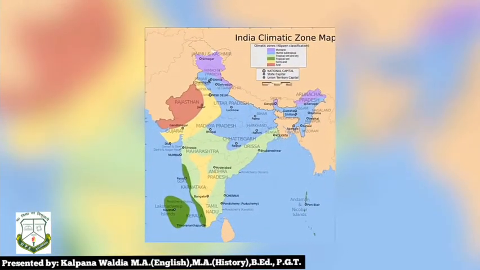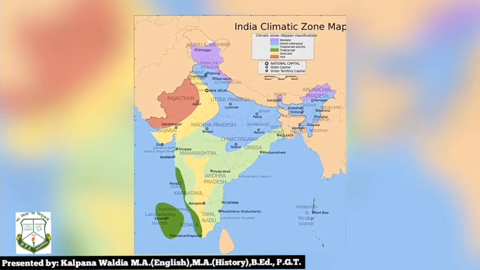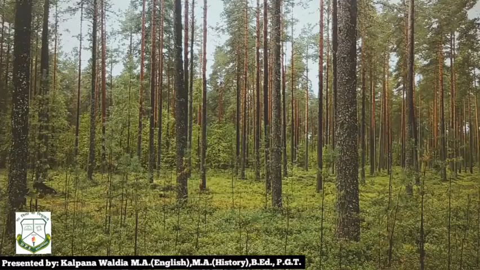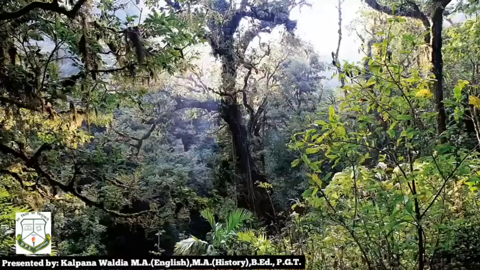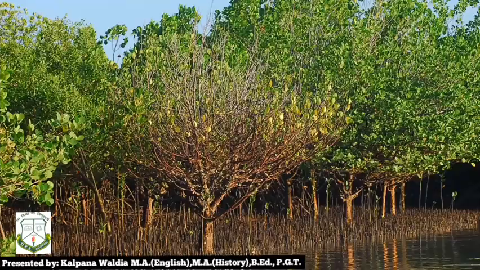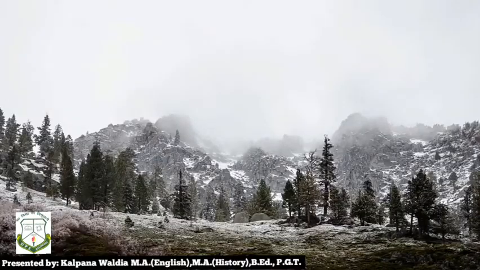Hence, Indian forests can be classified and categorized into following types: tropical evergreen forest, tropical deciduous forest, tropical rainforest, arid and desert forest, tidal forest and mountain forest.